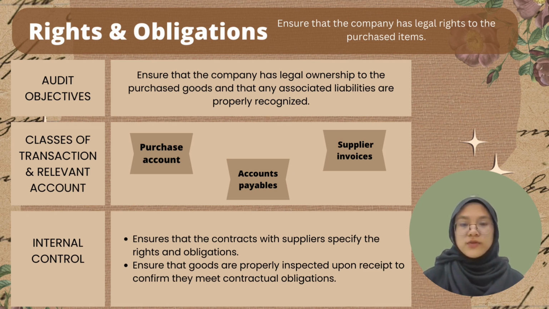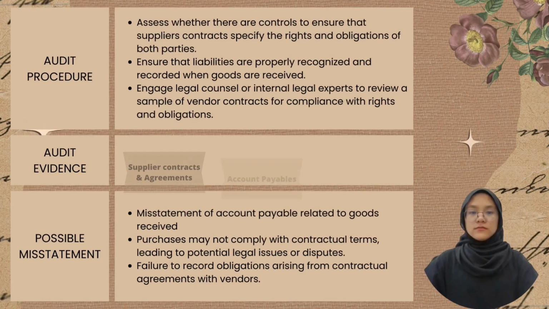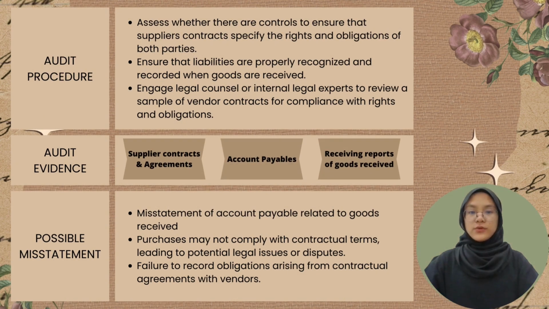The internal control is to ensure that the contracts with suppliers specify the rights and obligations, and to ensure that the goods are properly inspected upon receipt to confirm they meet contractual obligations. The audit procedure for test of control is to ensure that the supplier's contract specifies the rights and obligations of both parties, and to ensure that the liabilities are properly recognized and recorded when the goods are received.